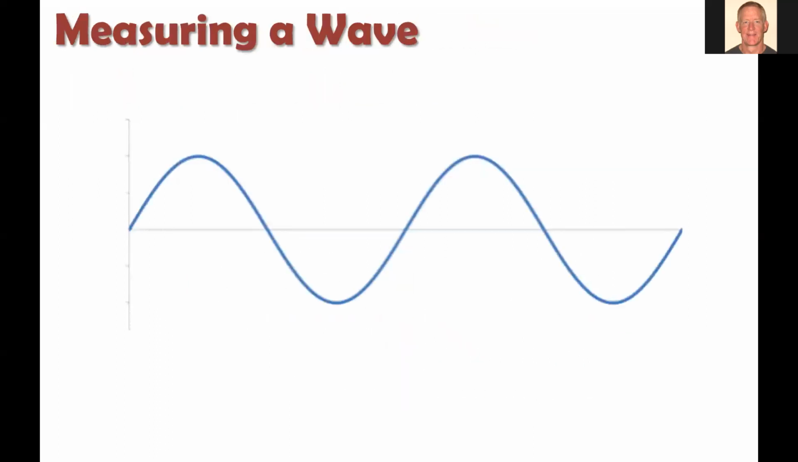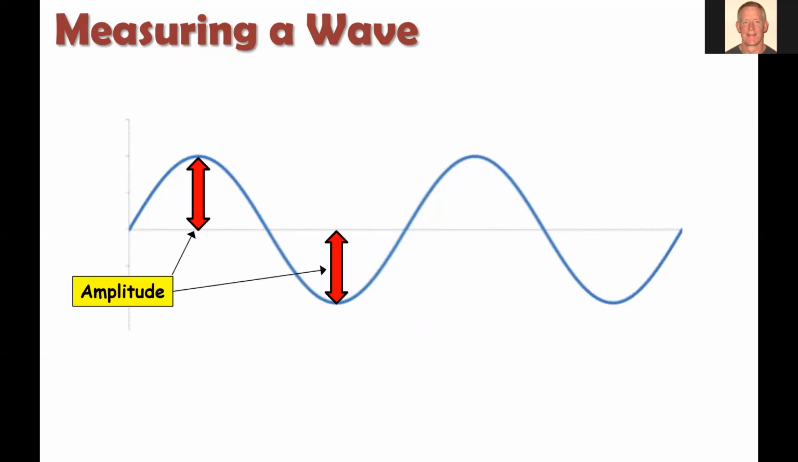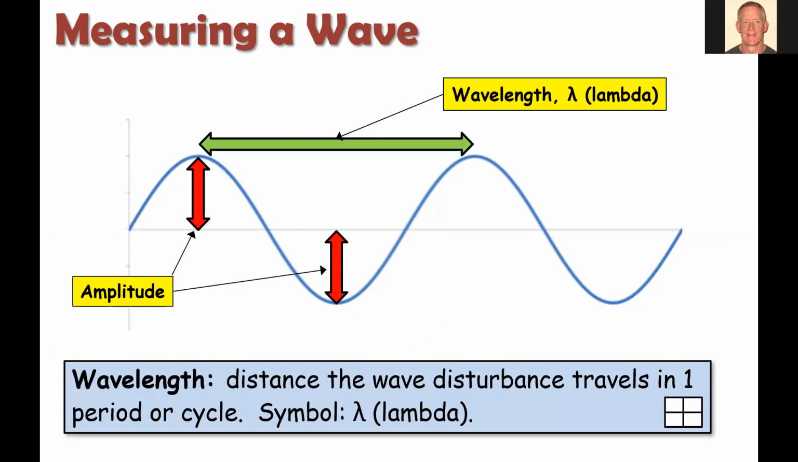So let's draw a wave that's not moving on us. And we're going to label some key attributes here. So we've already talked about amplitude, the distance from the equilibrium point of the wave. So how far above or how far below that is. The other key attribute is going to be the wavelength. Okay, so the wavelength is the distance that the wave disturbance travels in one period or cycle.